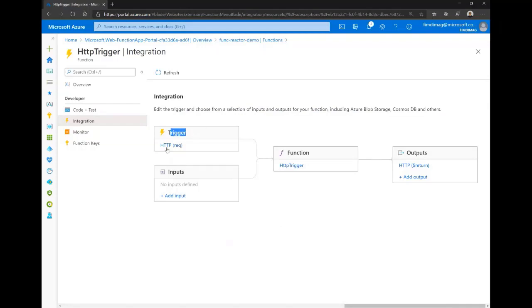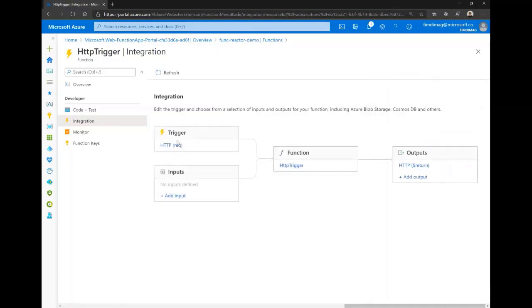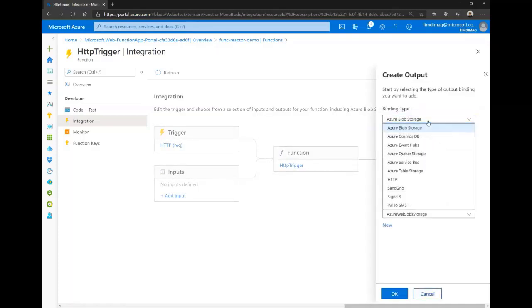So for us, it was an HTTP trigger. We have our function, and as an output, we have our HTTP response. But we can update it if we need to add some bindings, and we have the list of bindings: blob storage, Cosmos DB, table, client orchestration, etc. This is from the input side, and for the output it is the same thing. We have many other binding types here.